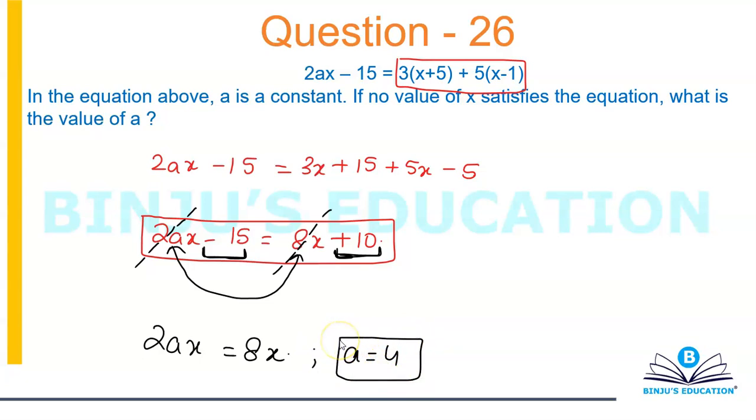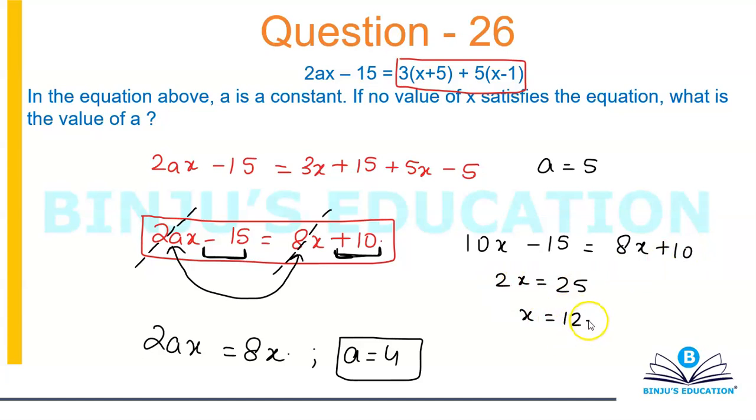Now let's go the other way around also. If I take a value of a to be anything apart from 4, for example, let's suppose if I take a to be 5, then I can write my left hand side as 10x minus 15 is equal to 8x plus 10. You're gonna get that 2x is equal to 25 and x is equal to 12.5.